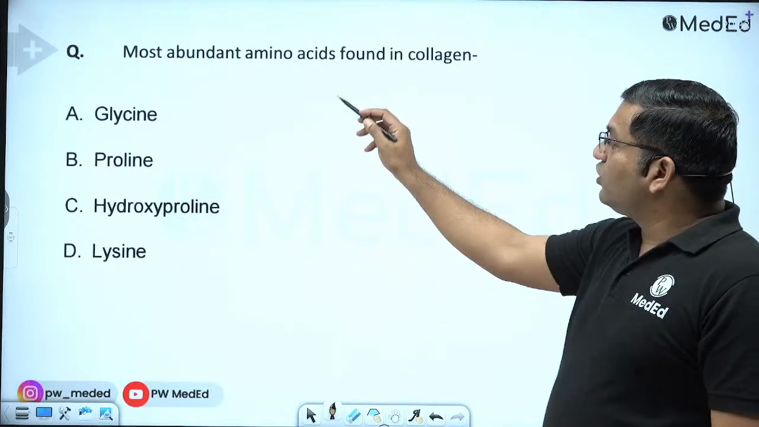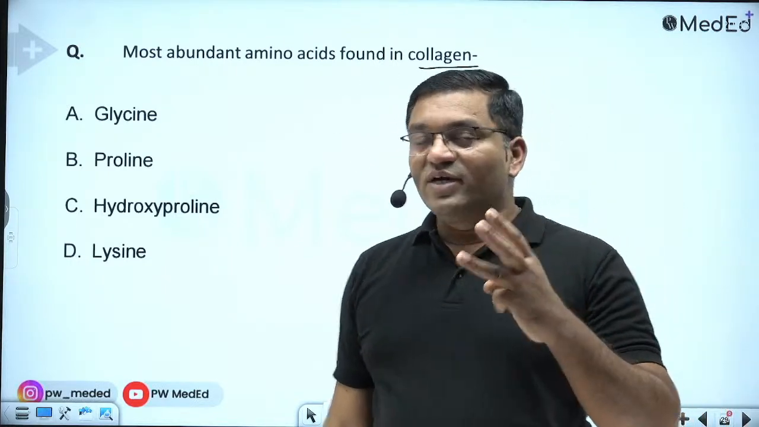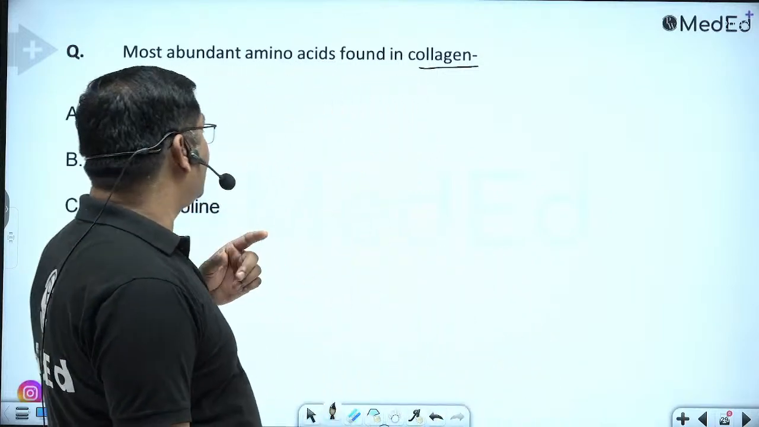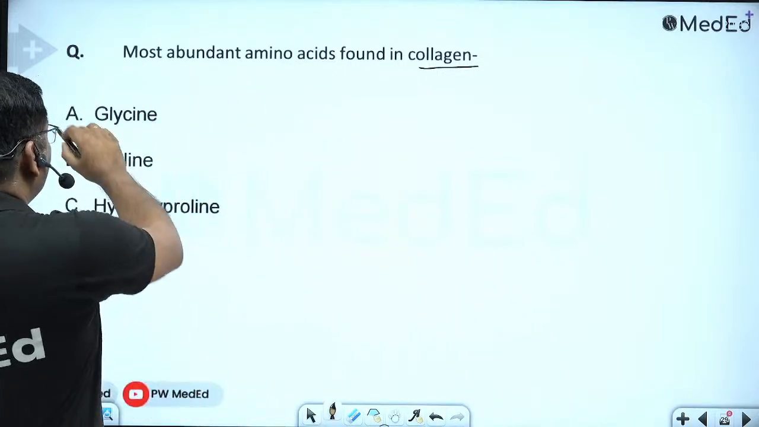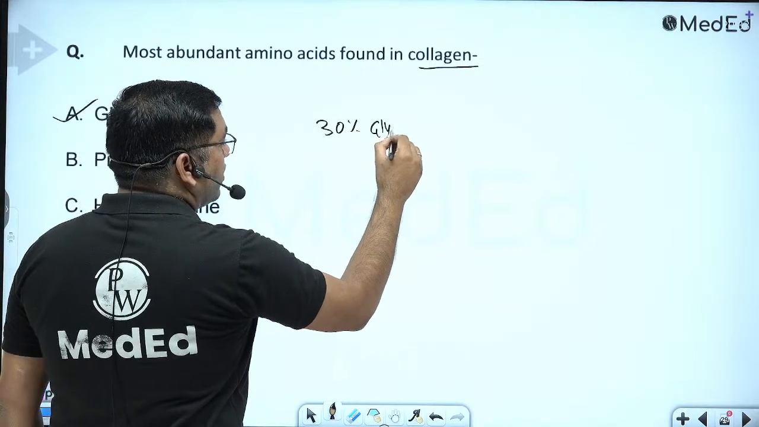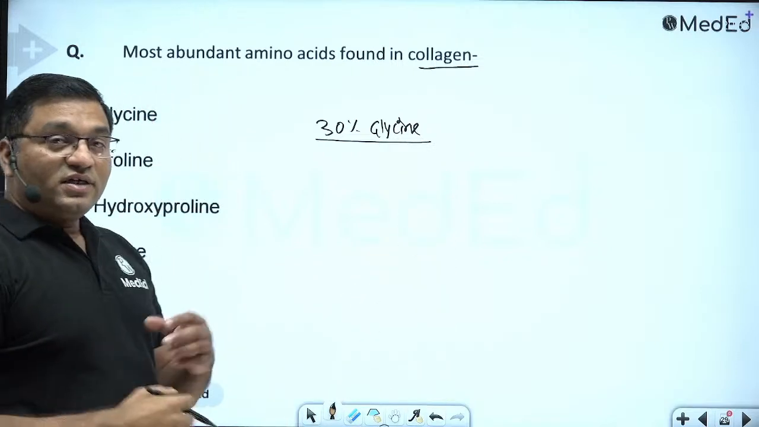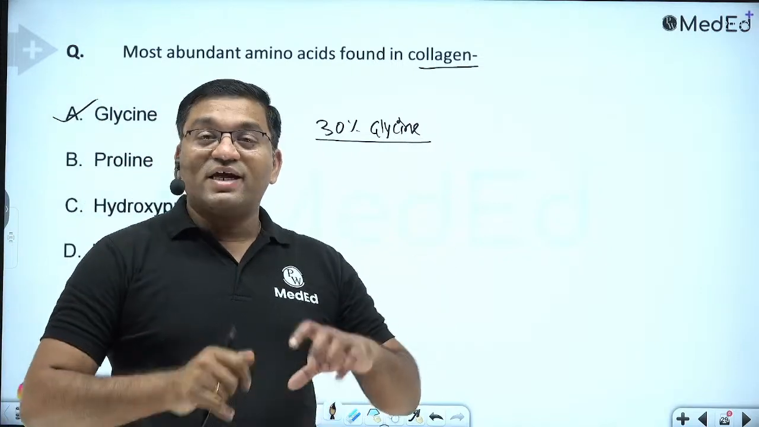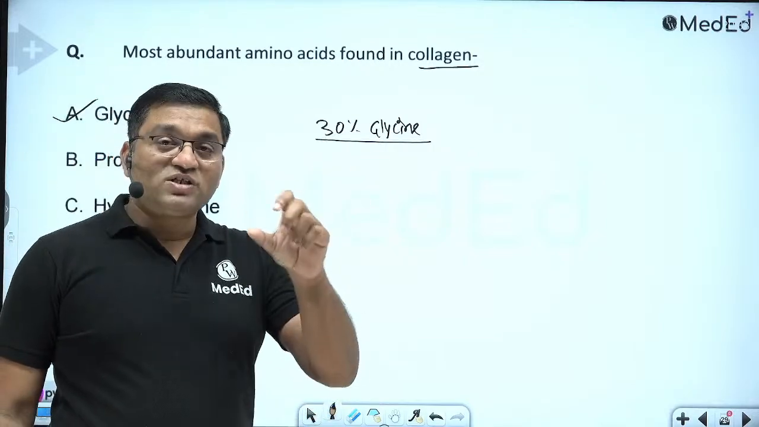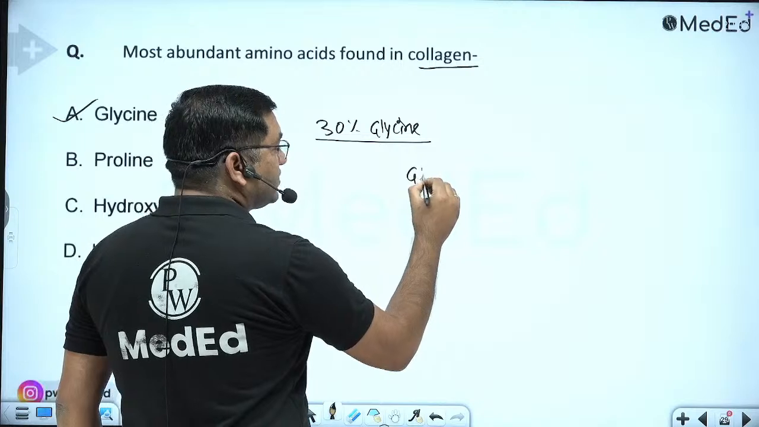Now, the most abundant amino acid found in collagen. There are 3 amino acids important in the structure of collagen, that is glycine-X-Y. So here the answer is glycine, which is 30%. This is a smaller amino acid and it is very important in the turn for the helix formation in collagen, as it occupies a small space. Glycine-X-Y.